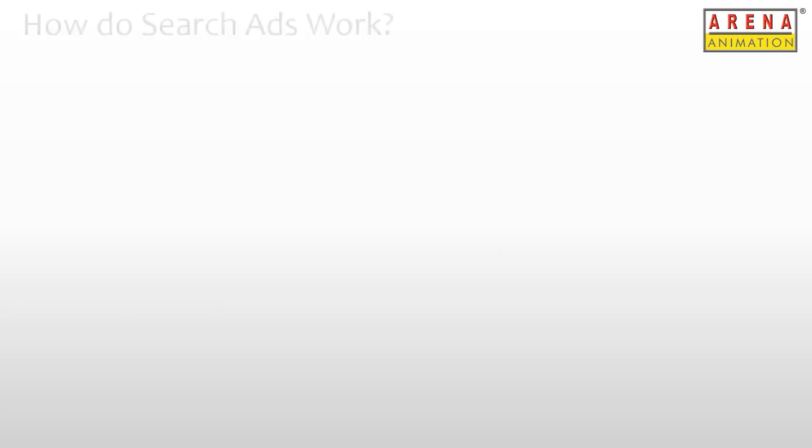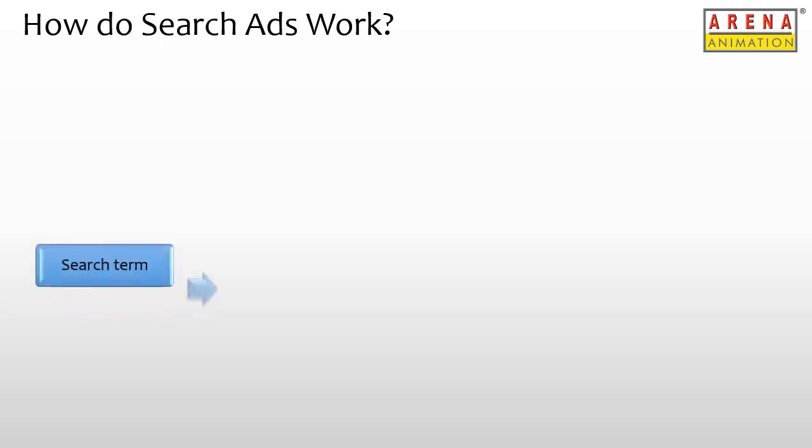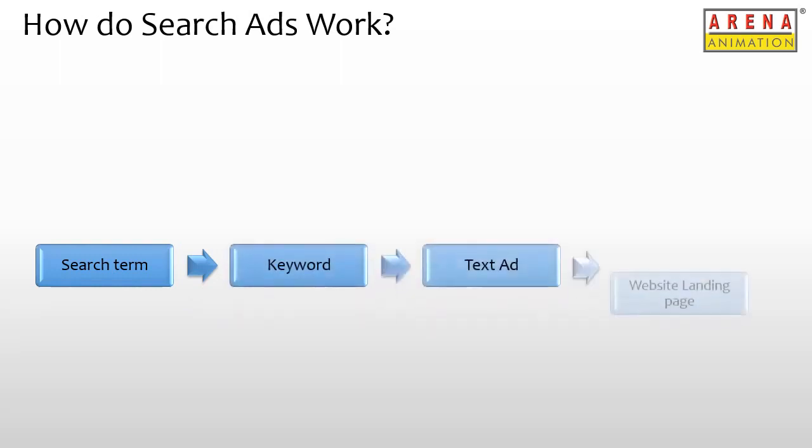Now let's go through a slightly detailed working of how an ad shows up in Google and various stages that a user goes through. We will also go through some important campaign terminologies used. We already know that once a user enters his search query in Google, relevant search ads are displayed on the top of the search results page.